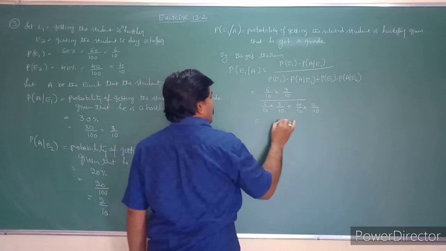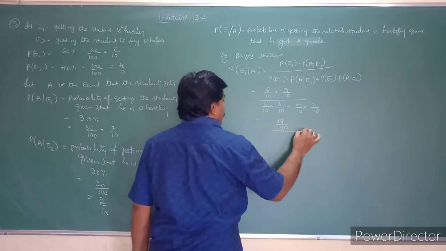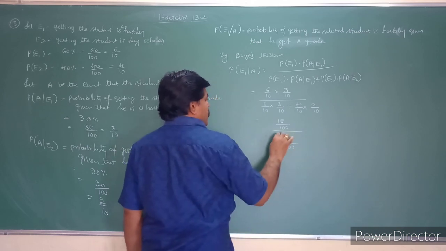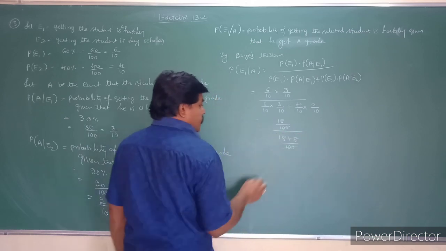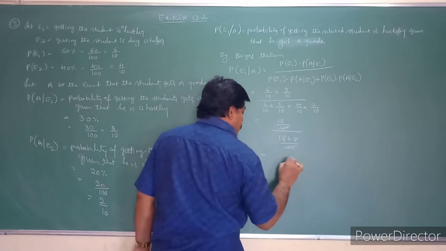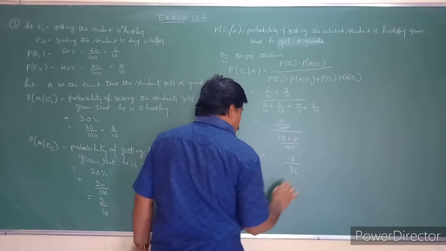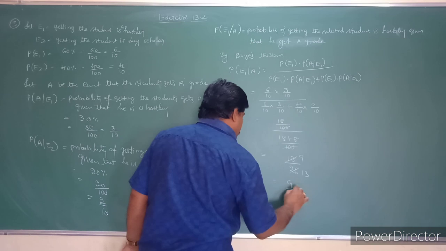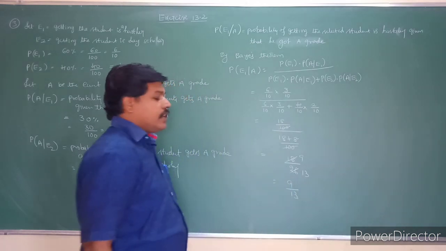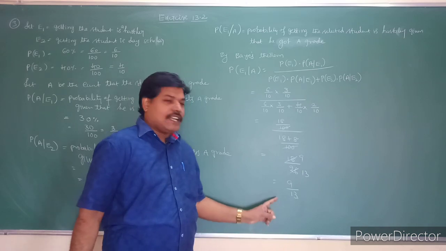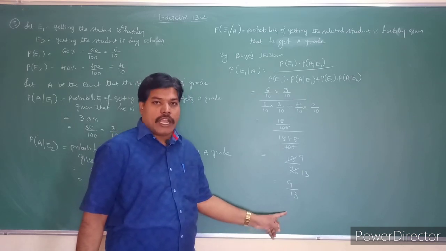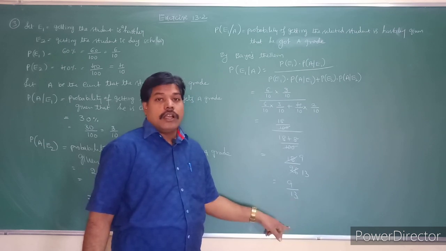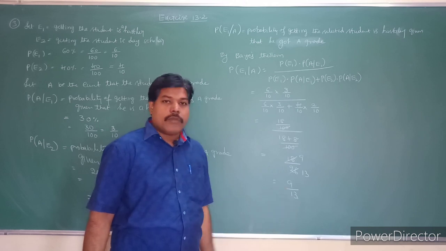So that is 18 by 100, divided by, taking the LCM 100 in the denominator, 18 plus 8. So this is equal to 18 by 26. You can cancel the 2 9s and 2 13s, so this value becomes 9 by 13. Give the conclusion at the end, students. Therefore, the probability that the selected student is a hostel student, given that he got A grade, is 9 by 13.